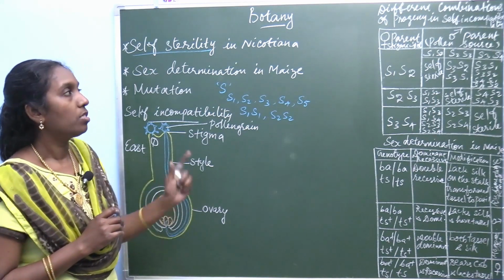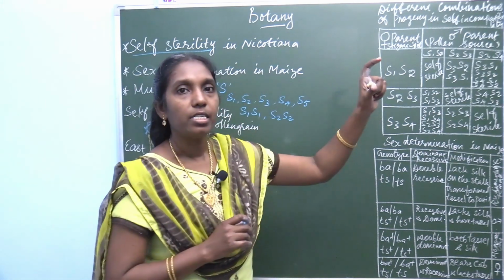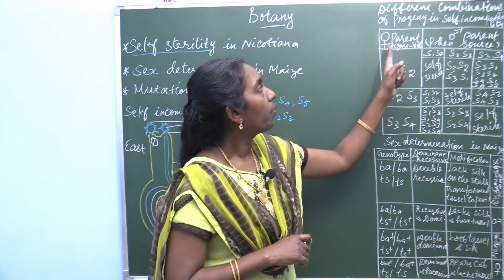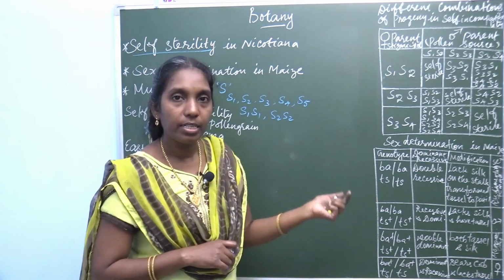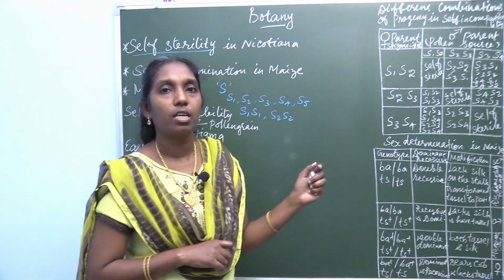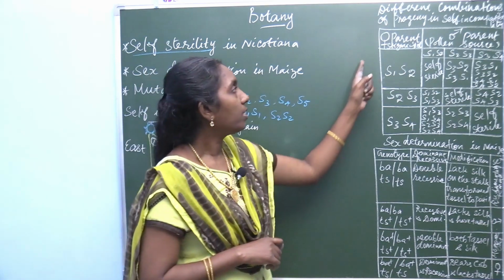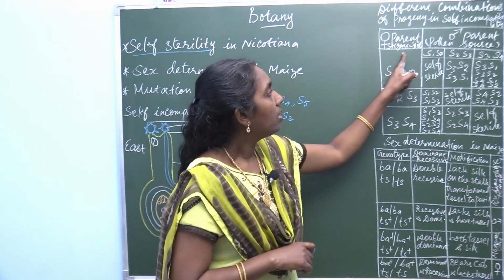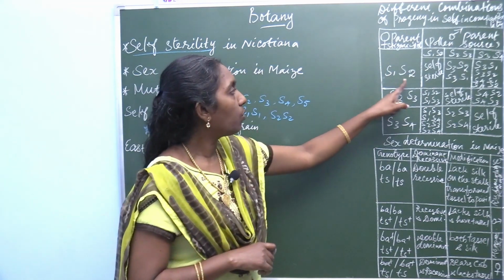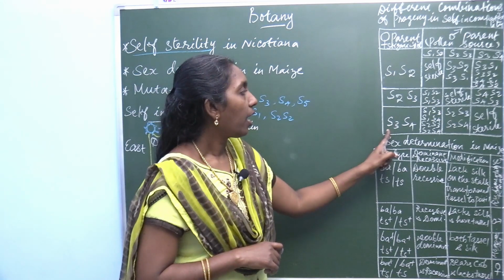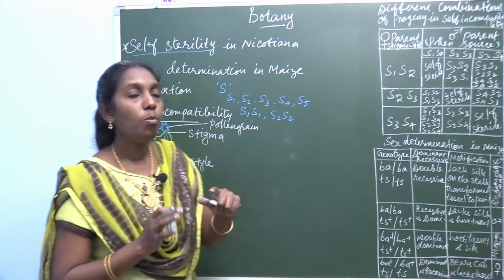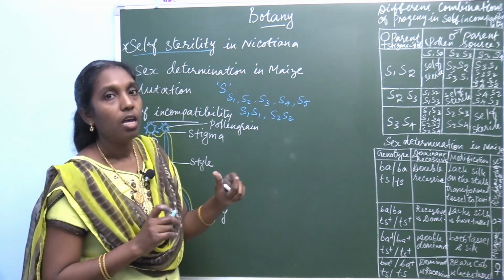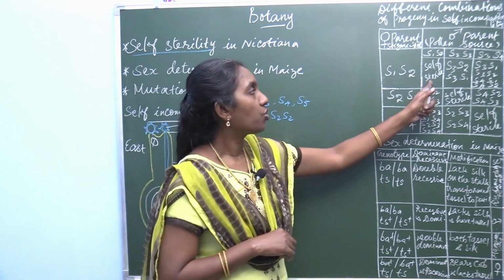So, different combinations. Look at this table column. Here different combinations of allelic forms and progeny in self-incompatibility in Nicotiana, the tobacco plant, are selected. The female parents in the stigma spot are S1S2, S2S3 and S3S4. The homozygous forms S1S1 or S2S2 will not produce progeny; they are self-sterile.